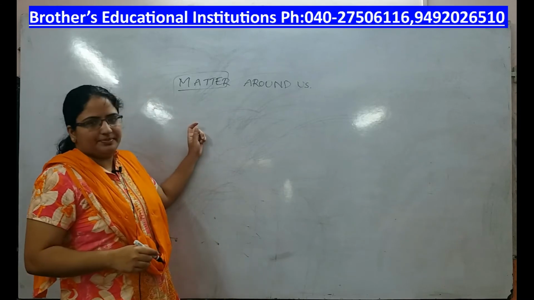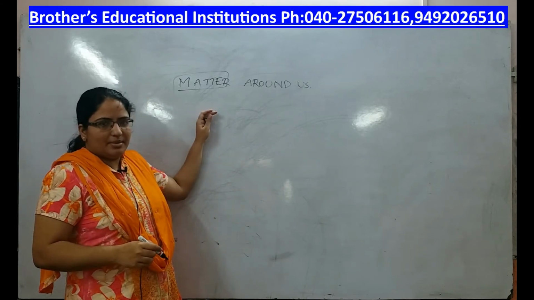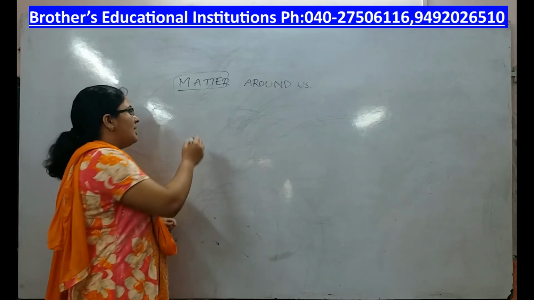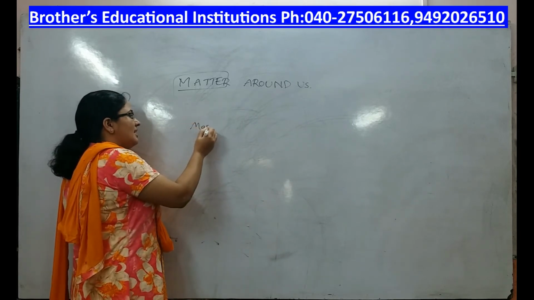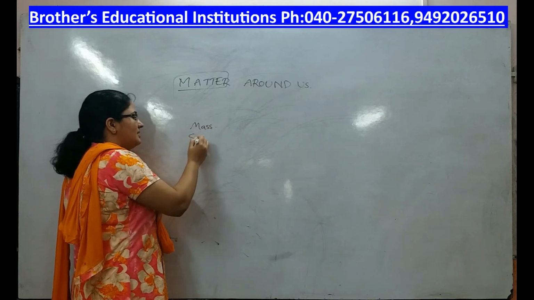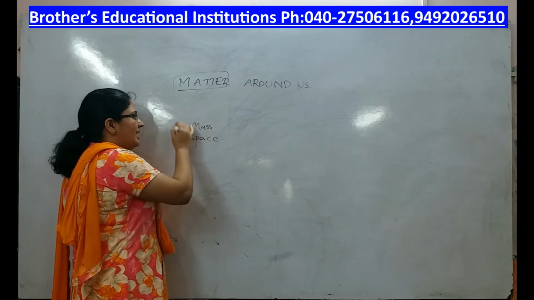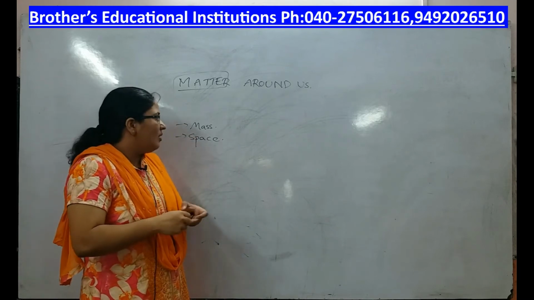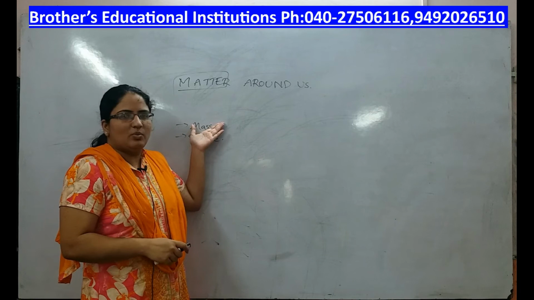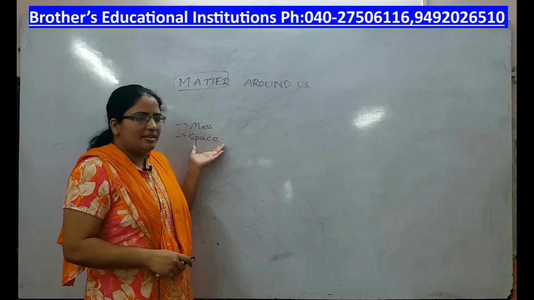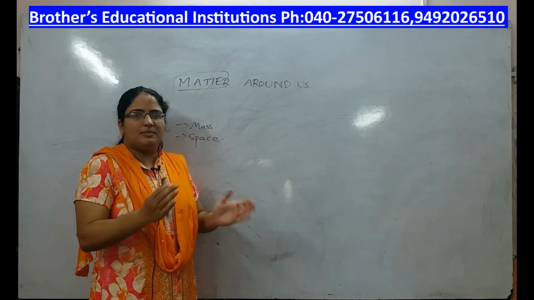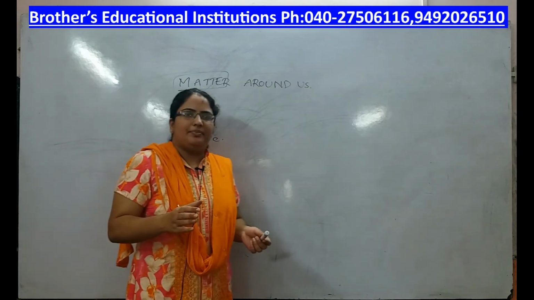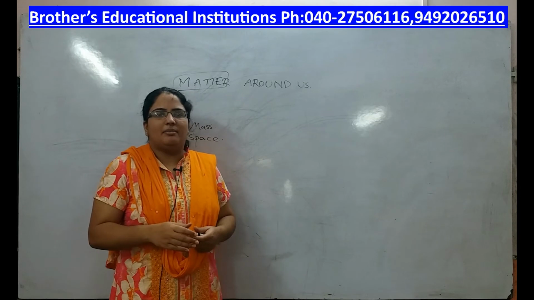According to physics or according to chemistry, matter means anything that has mass and occupies some space. Anything that has mass and occupies some space is a matter. What is this mass? Mass is nothing but weight. Space is nothing but it is occupying certain volume, certain space. Okay. Now, anything you see, everything you see comes under matter.